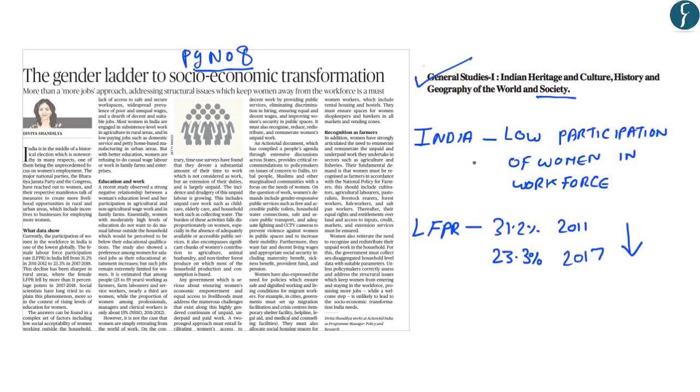So highlighting the problem of low participation of women in workforce in India, it is stated that India has one of the lowest participation of women in the workforce. And this is reflected by the labor force participation rate, which was about 31.2% in the year 2011, which in itself is low. And it has now reduced to only 23.3% in the year 2017. So the female labor force participation rate, which is already low, has also decreased in the past 7 to 8 years.